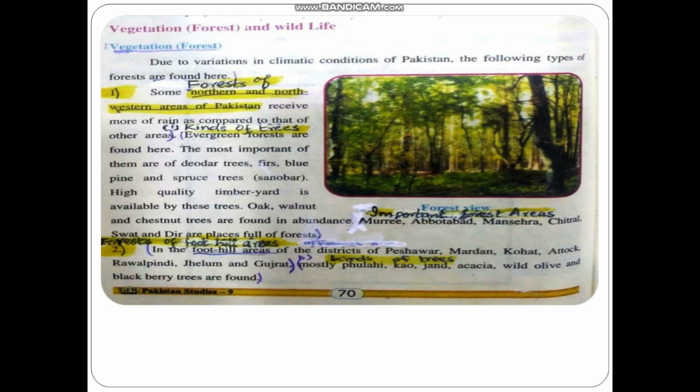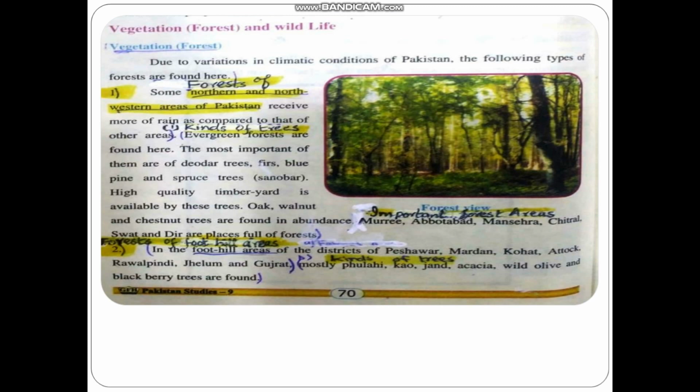Some northern and northwestern areas of Pakistan receive more rain as compared to the other areas. We know very well that the northern area receives a lot of rainfall. For example, Murree. In Murree, the amount of rainfall is very high. So the kinds of trees present here are also in very large abundance.